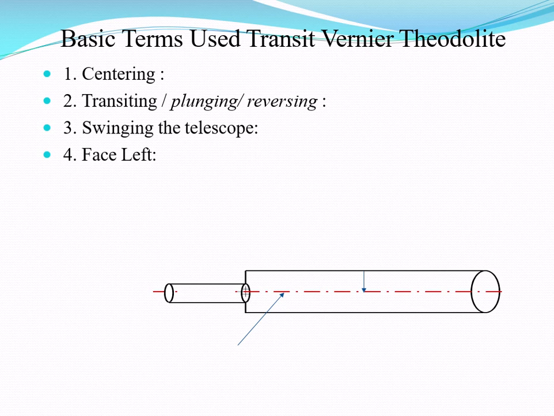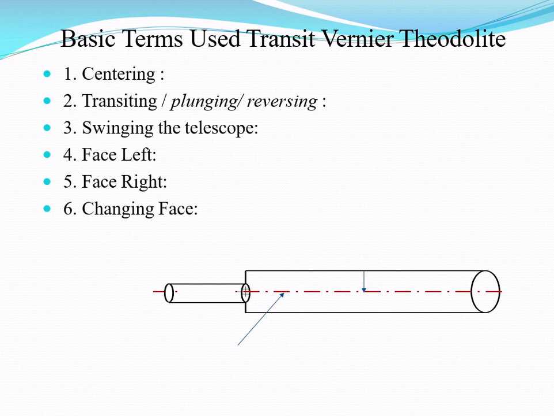When the vertical circle of the instrument is on the left of the observer when taking a reading, the position is called face left. Then the next term is face right, exactly the reverse: when the vertical circle of the instrument is on the right of the observer, the position is called face right.